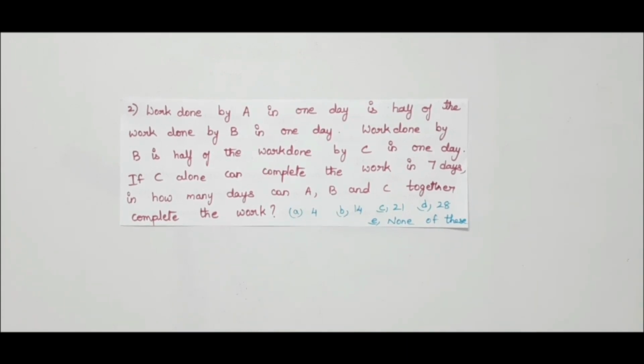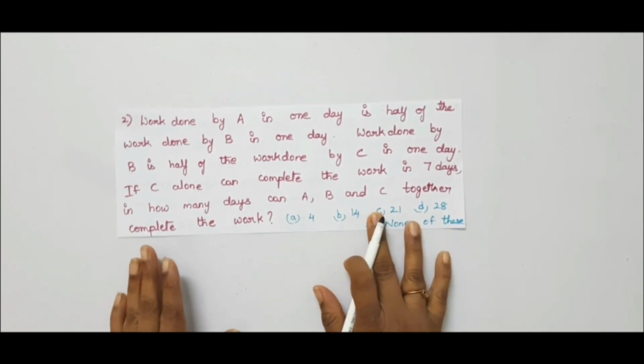Next problem. Work done by A in 1 day is half the work done by B in 1 day. Work done by B is half of the work done by C in 1 day. If C alone can complete the work in 7 days, in how many days can A, B and C together complete the work? Options given as A 4, option B 14, option C 21, option D 28, option E none of these.